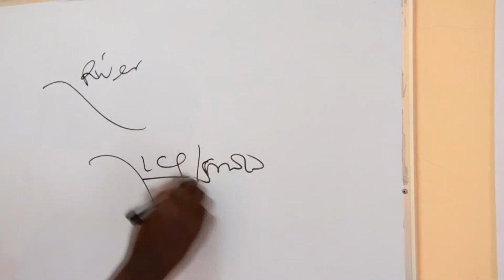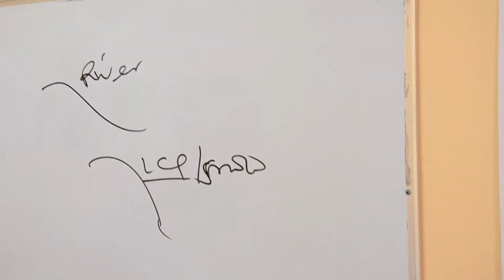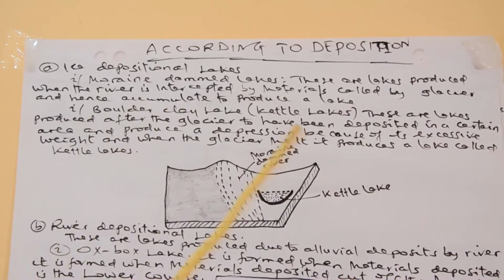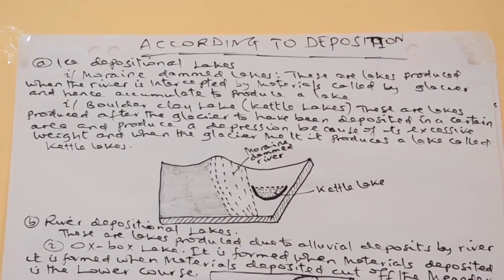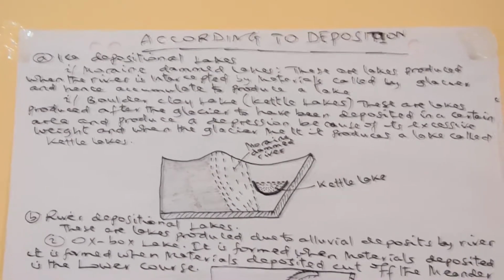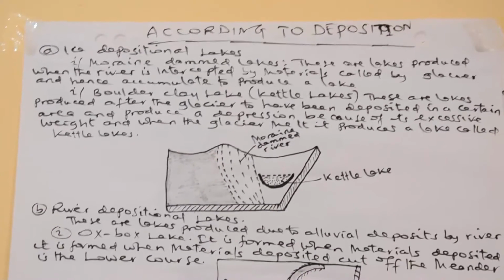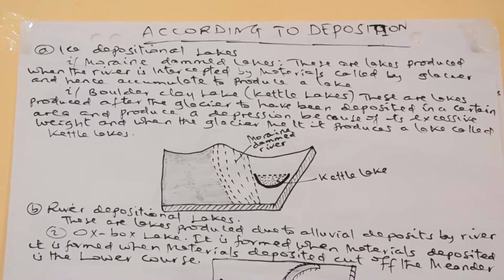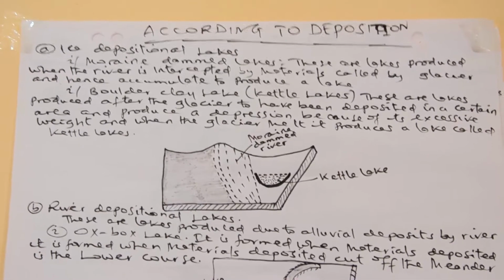Hence, moraine-dammed lakes are the lakes produced when a river is intercepted by the materials carried by the glaciers, and hence water accumulates to provide a lake. For instance, in particular areas, especially in the polar region or alpine region, there is a deposition of moraine, or deposition material caused by snow. Therefore, wherever a river is passing through, this moraine can act as an obstacle, and the water can be deposited and act as a lake.